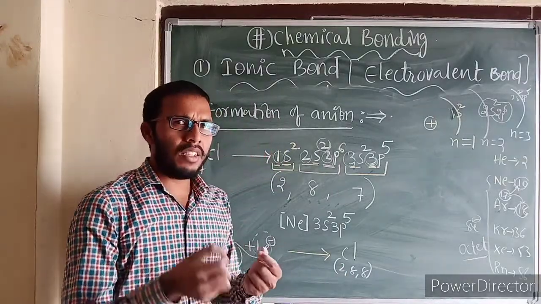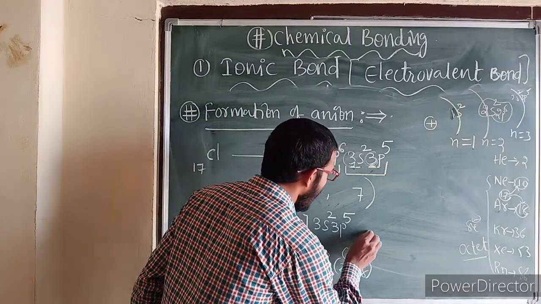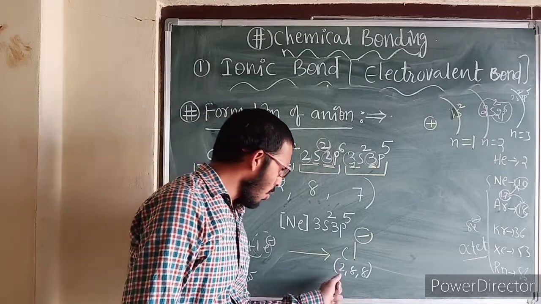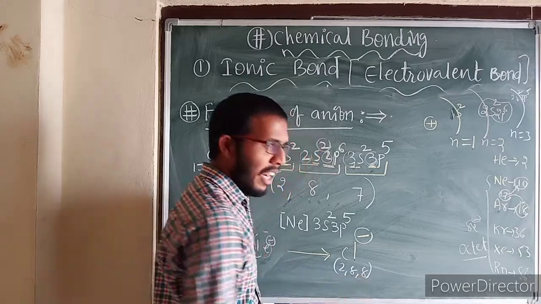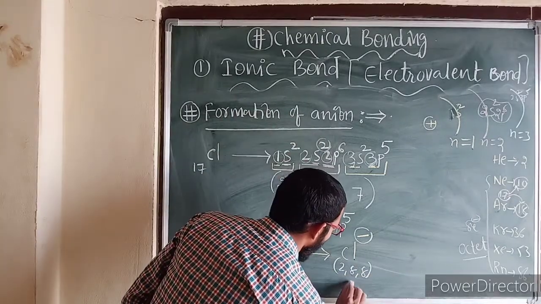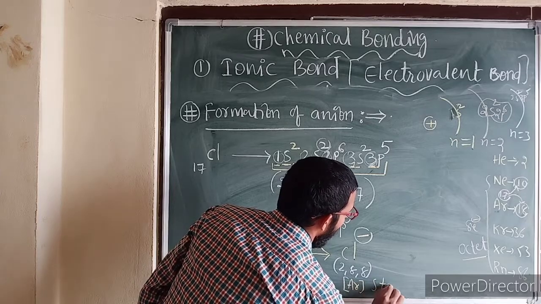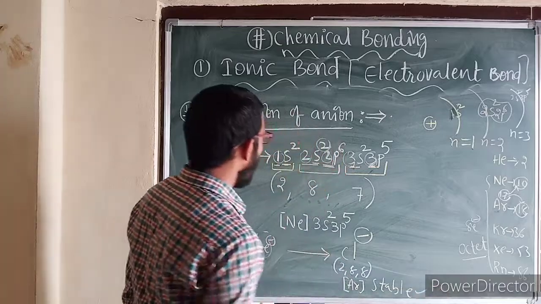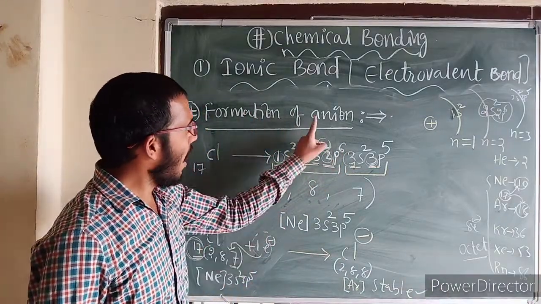Any element, whenever it gains electrons, converts into a negatively charged species, right? Now count the total electrons: 2 plus 8, 10, 10 plus 8, 18. So 18 electrons means this is equal to the argon configuration. This becomes stable. Now let us talk about what happens after the formation of cation and anion.